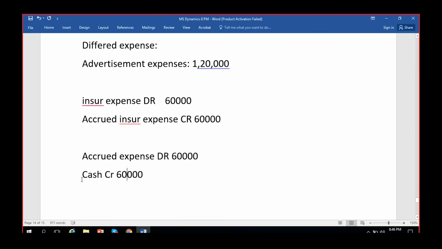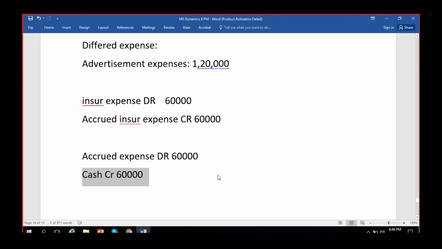Cash will be deducted from our account. But since cash is deducted, accrued insurance expense will be debited. So you can see both of them will get cancelled. This will be the final entry: insurance expense debit 60,000, cash account credit 60,000.